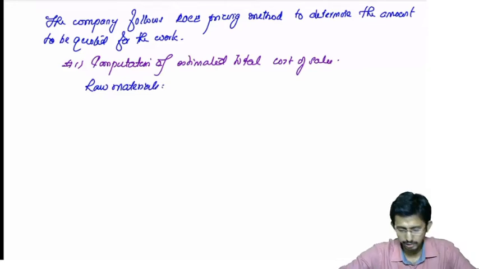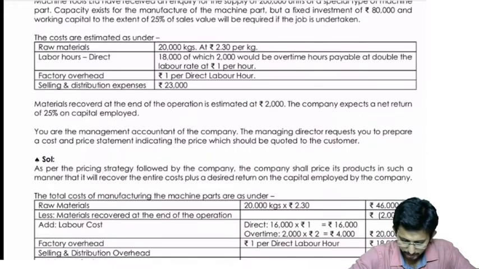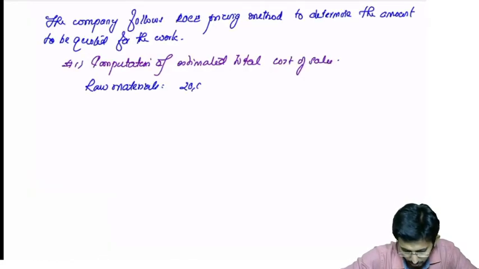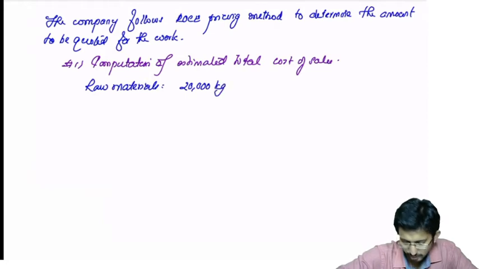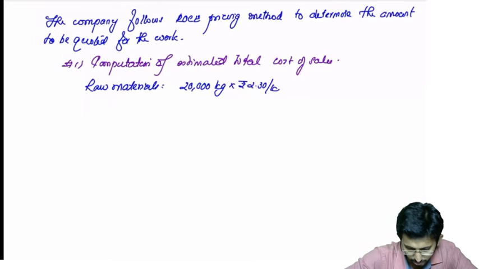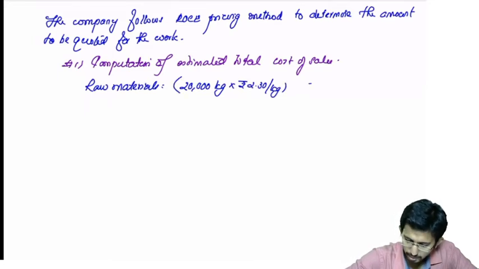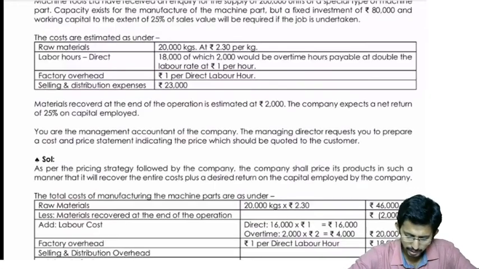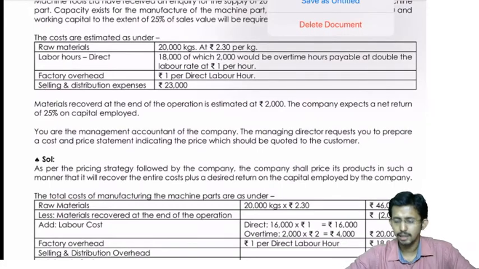Raw materials, what do they say? They say that it requires 20,000 kilos at 2.30 per kg. So 20,000 kg into rupees 2.30 per kg. Total will be how much? Rupees 46,000.